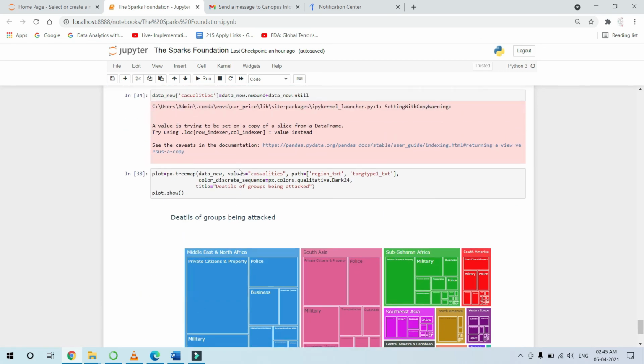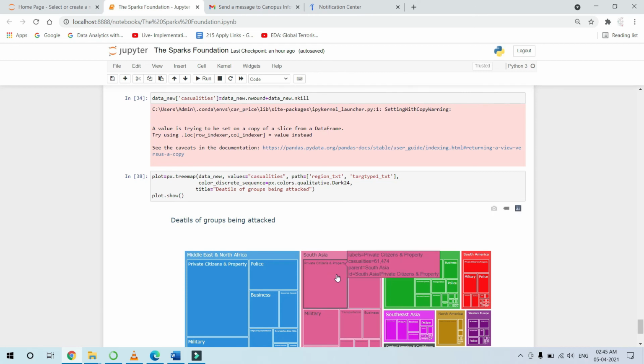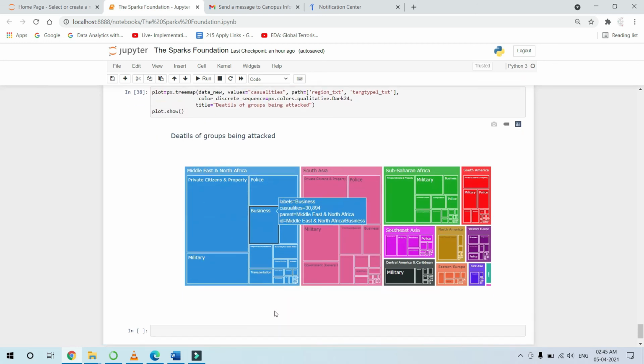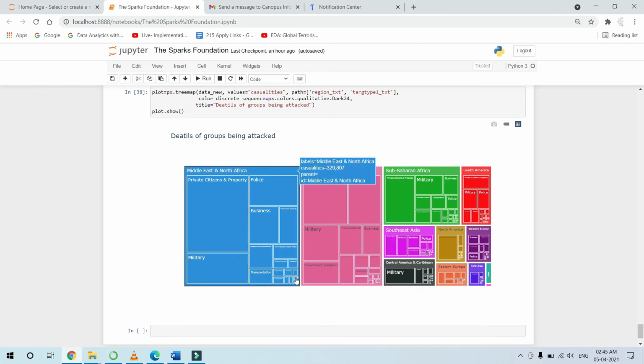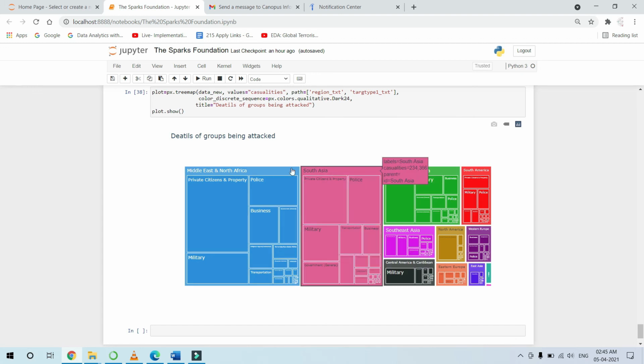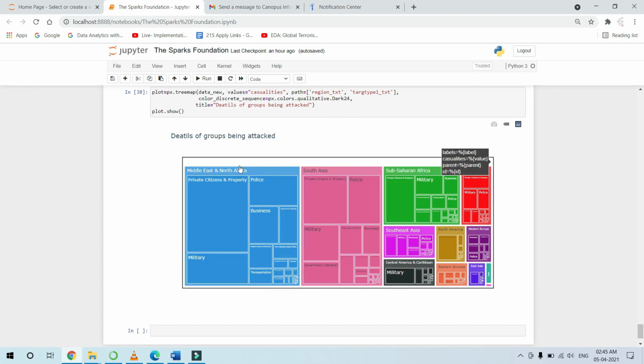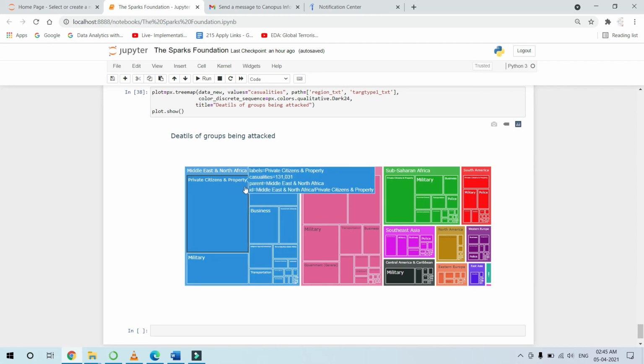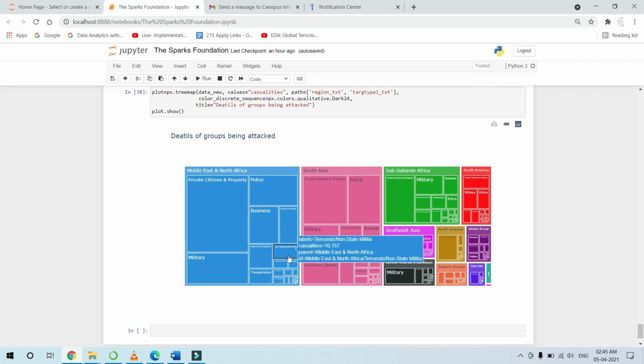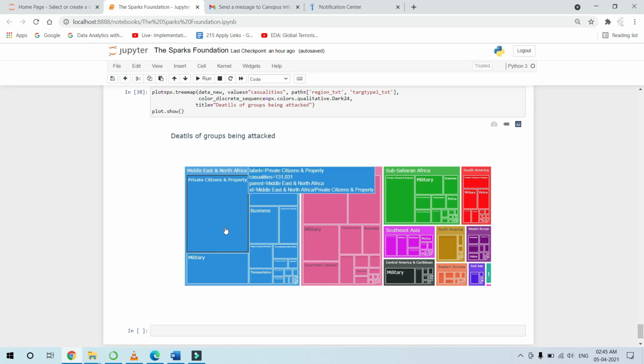So this is a tree map I have created, and this is the code. It shows the region and the type of properties which are attacked. This is government general property, military property, transportation and so on. See, this is South Asia. Each of these is a box, and it consists of plots which show the areas that are affected.